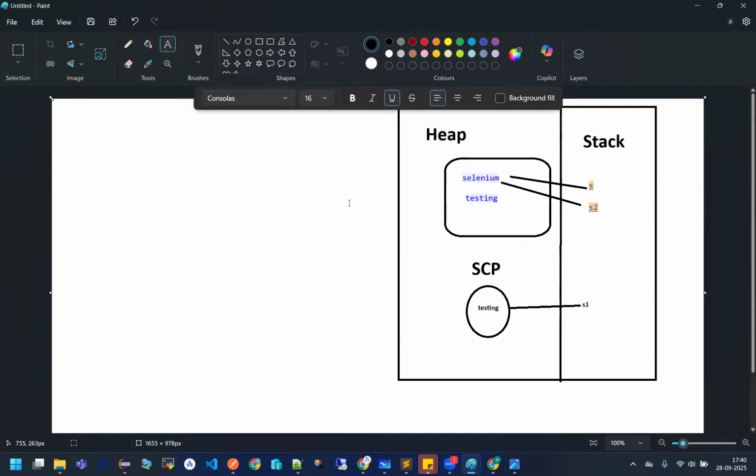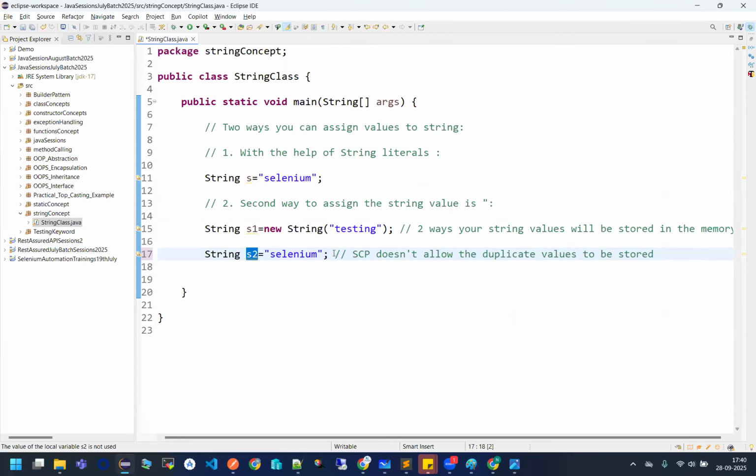That's it. So now S and S2 are both referring to the same value inside the string constant pool, and the SCP is inside the heap. So two references are now referring to the same value. Understand, if you create as many variables with the same value, S1, S2, S3, S4, S5, no new value will be created, but a single value will be referred to by all the references. That is how the string constant pool works.